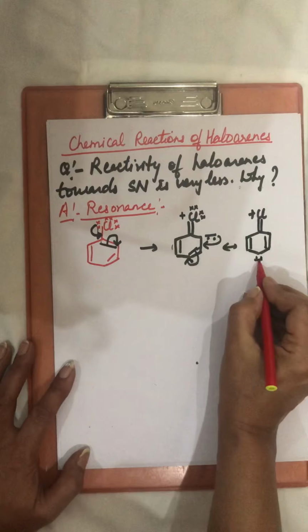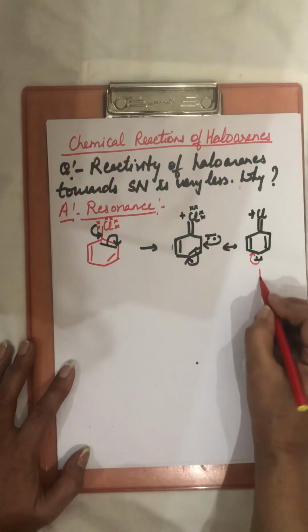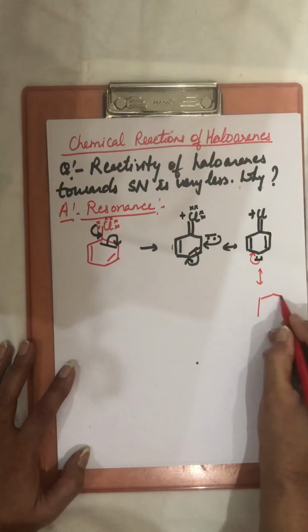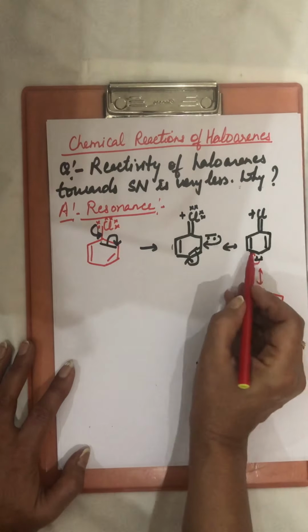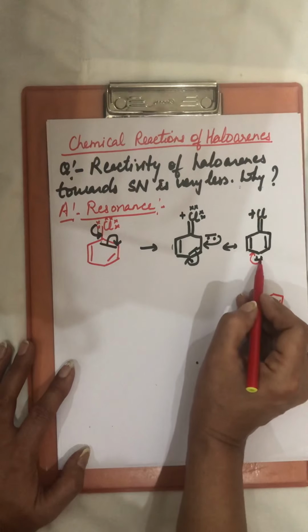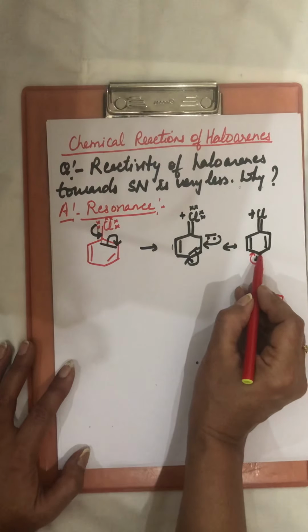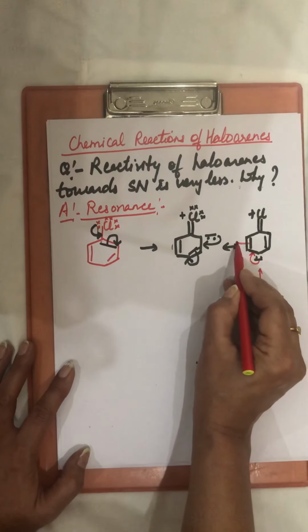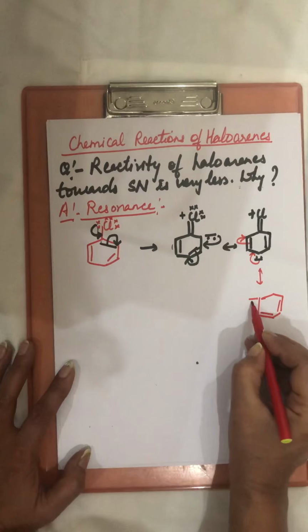Now next, this negative charge comes here. When the negative charge comes here, there is a bond here. So when the bond comes here, this carbon will now have 5 bonds, which is not possible. That means when this negative charge moves here and forms a bond, at the same time this bond will move and come out on this carbon as a negative charge.